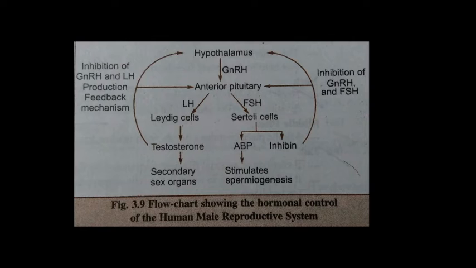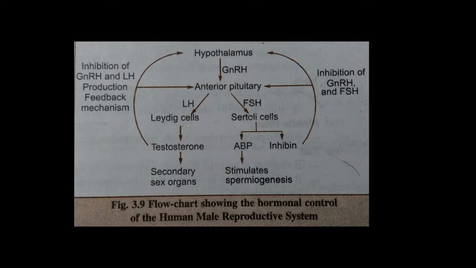In girls puberty comes at around 10 years of age, and in boys around 14 years. Spermatogenesis is initiated at puberty by the gonadotropin releasing hormone secreted by the hypothalamus. The hypothalamus is the head of the department of hormone control.